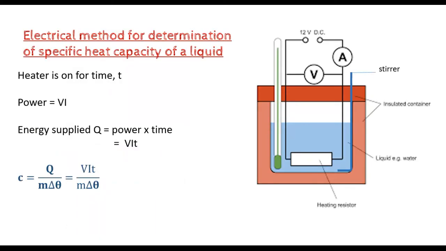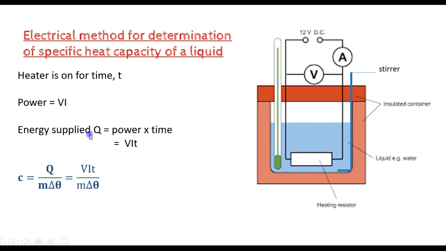The same method can be applied to find the specific heat capacity of a liquid. So in the calorimeter, we place the liquid with an electrical heater. A voltmeter measures the voltage across the heater, an ammeter gives the current. We have a thermometer to give the temperature of the liquid, and a stirrer because we need to stir the liquid so that its temperature is uniformly distributed.